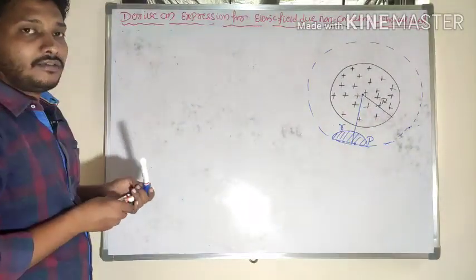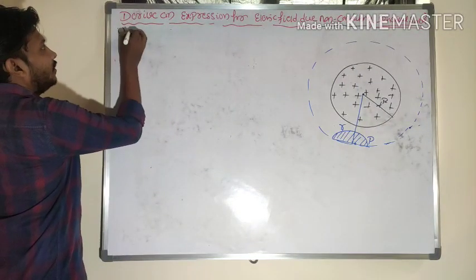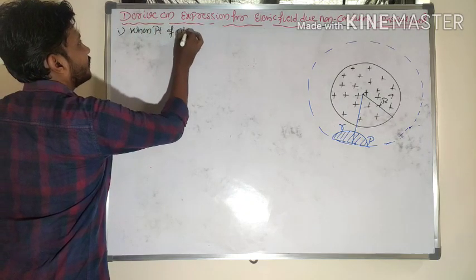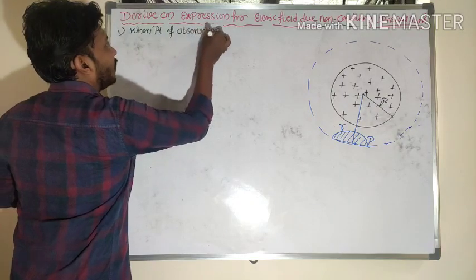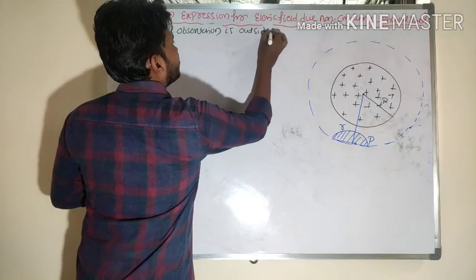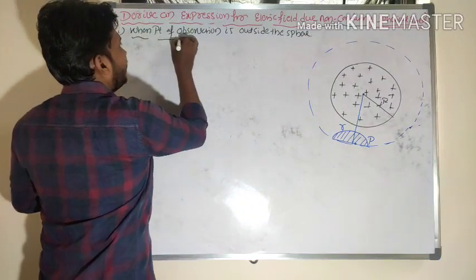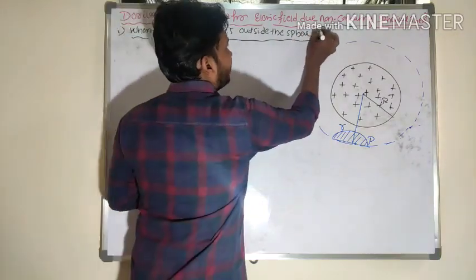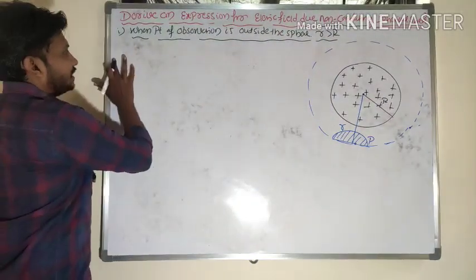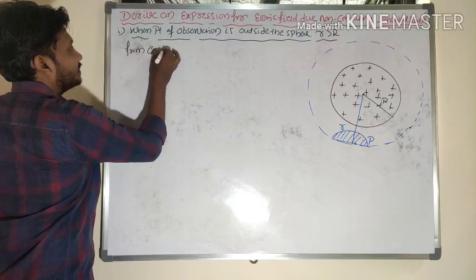So in that first case, I took that the point of observation is outside the sphere. Look here, when the point of observation is outside the sphere, it means the r value is greater than the radius of the sphere. Now I will consider the same Gauss law here.